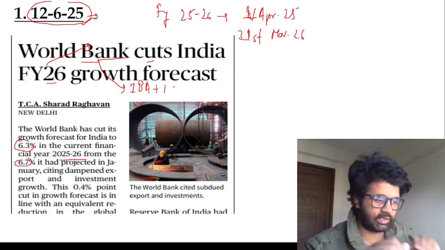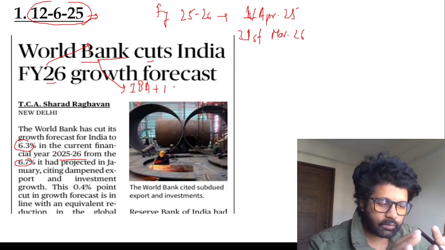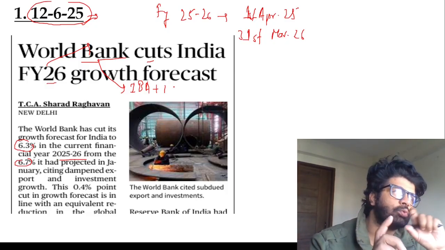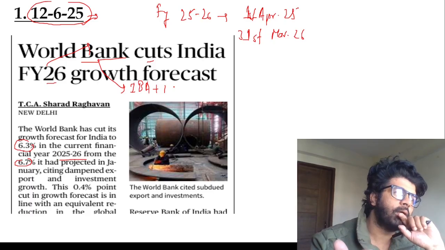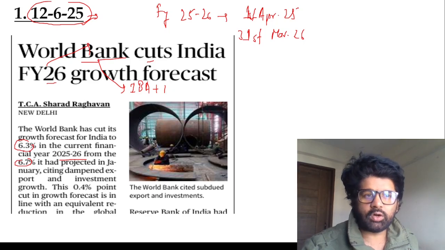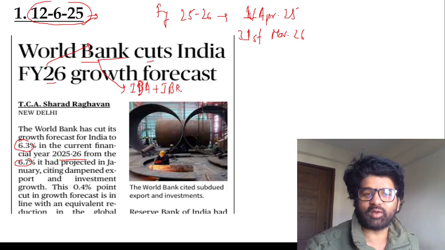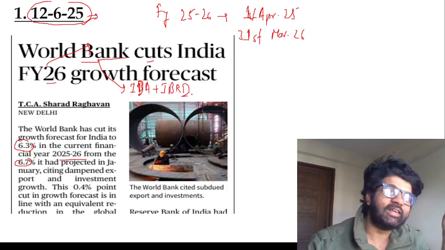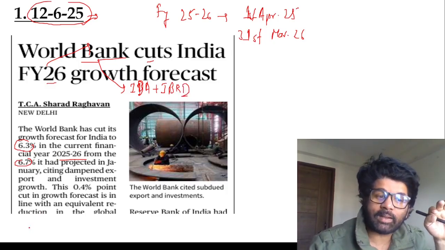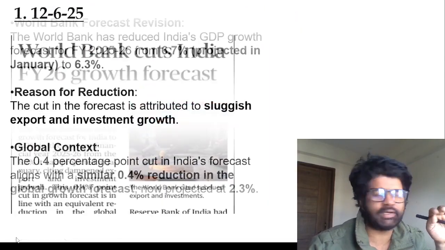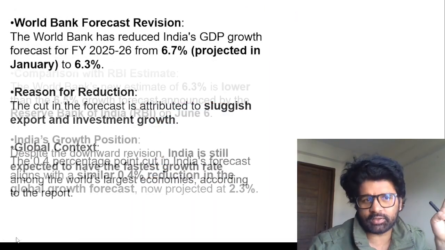So what we are discussing here is there are two terms, World Bank and World Bank Group. World Bank is two organizations, International Development Association and IBRD, International Bank for Reconstruction and Development. On the other hand, World Bank Group comprises of World Bank plus three more organizations. MIGA is there, ICSID is there, and one another organization is there.